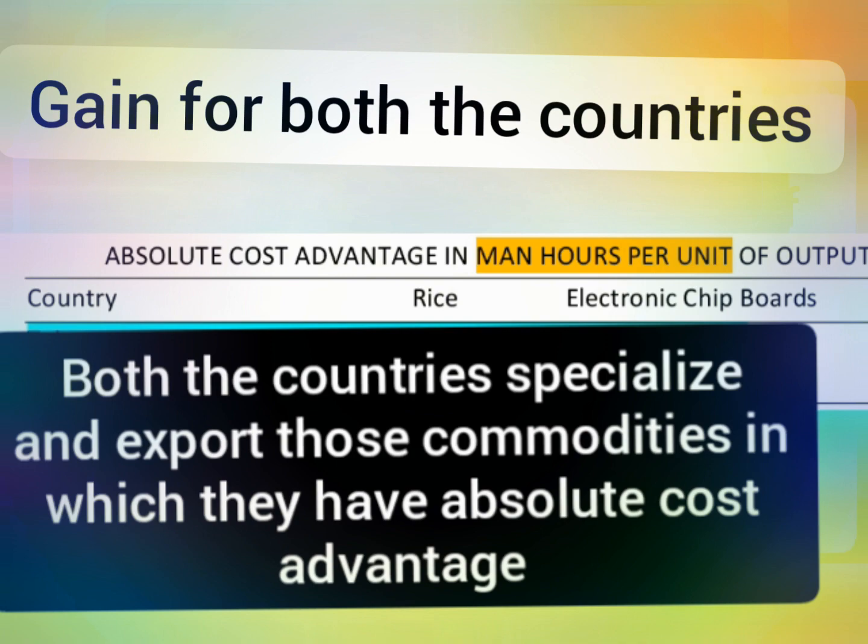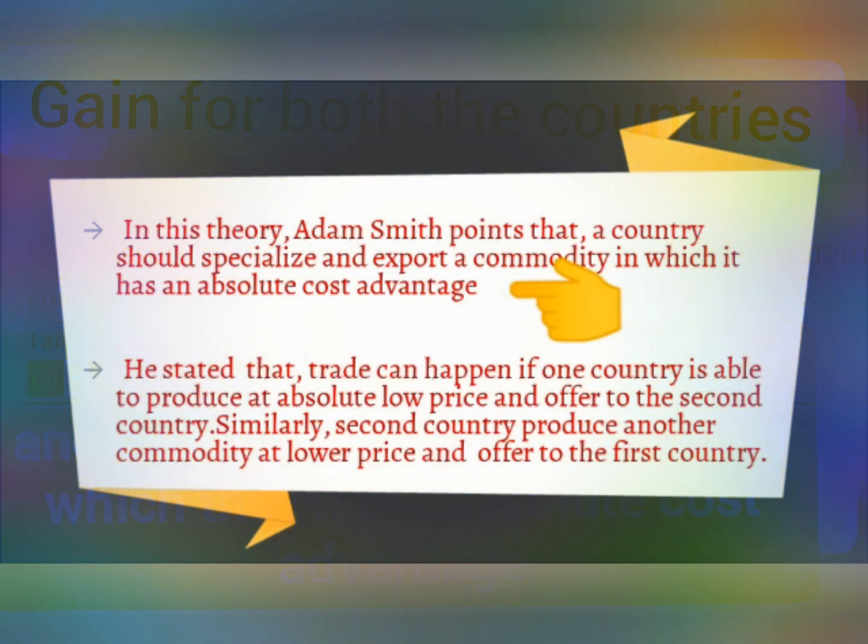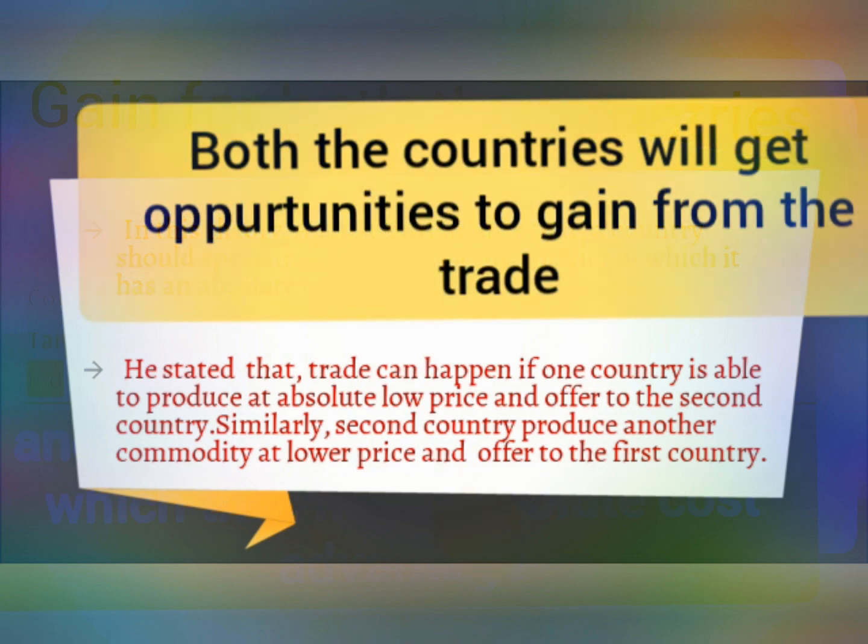So from this example, it is clear that in this theory, Adam Smith points out that a country should specialize and export a commodity in which it has an absolute cost advantage. And second point, the trade can happen if one country is able to produce at an absolutely low price and offer to the second country. Similarly, the second country produces another commodity at low price and offers to the first country. It means both the countries will get the opportunity to gain from the trade.